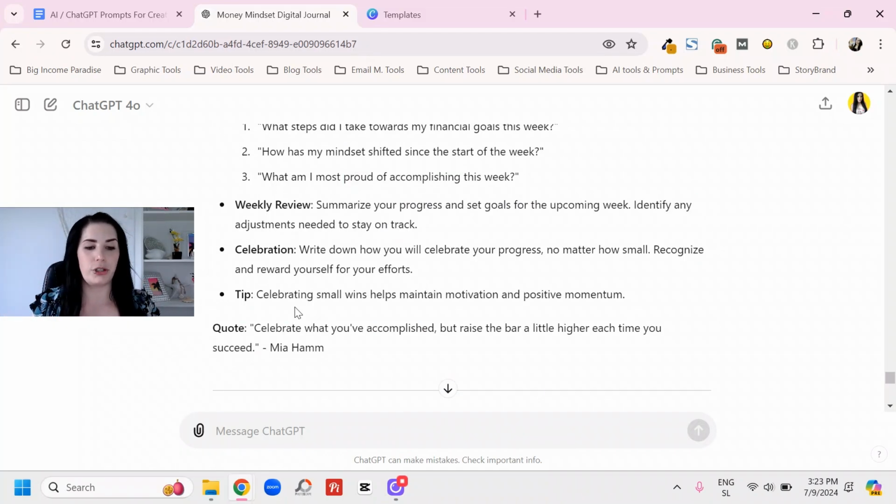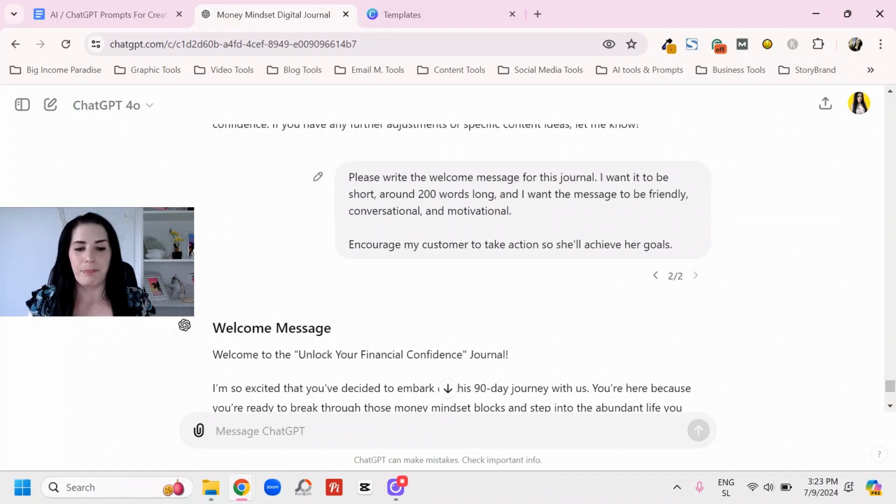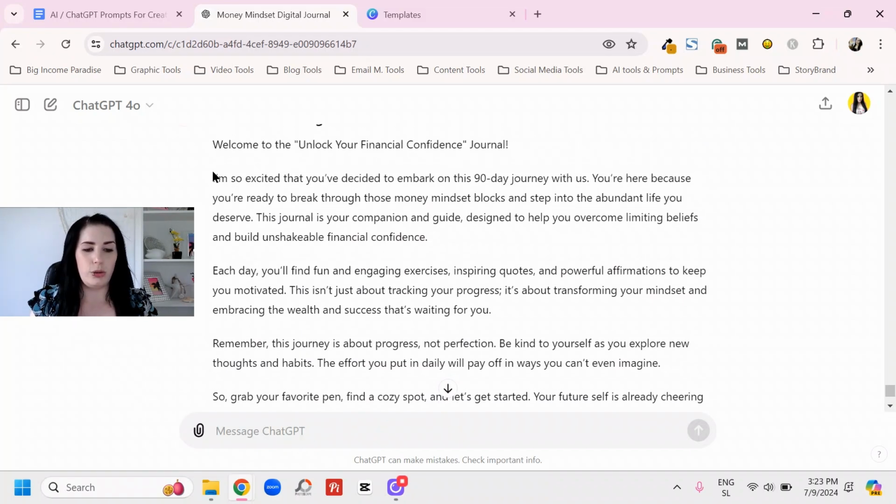So it remembers, okay, I created this whole journal, and so it can do a better job with the welcome message that you put at the beginning of your journal, if you want to. That's up to you, okay? But there's another prompt for the welcome message, and it's going to do a good job.